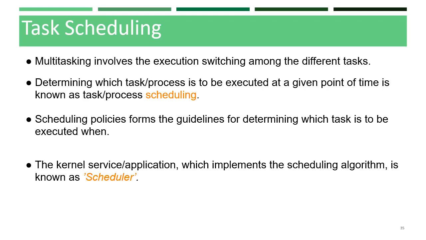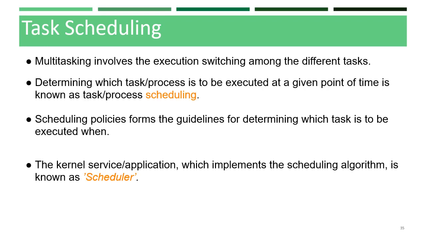Different tasks may want to use the CPU at a time, so we need to schedule which task uses the CPU and for how long, and decide when each task has to execute. Determining which task is to be executed at a given point of time is known as scheduling.